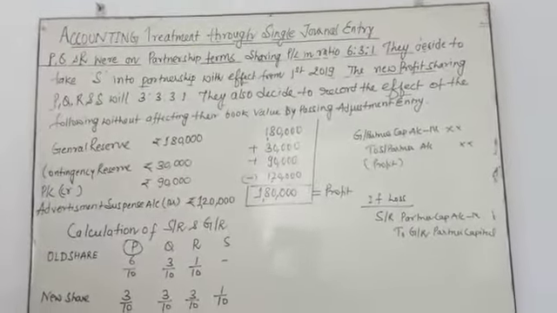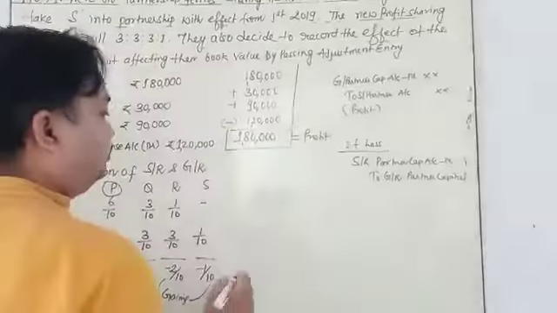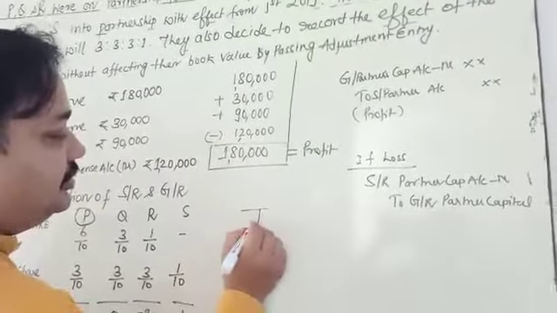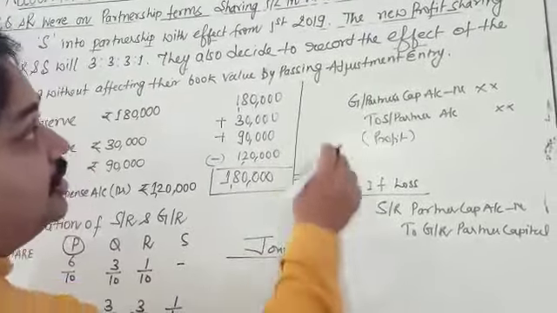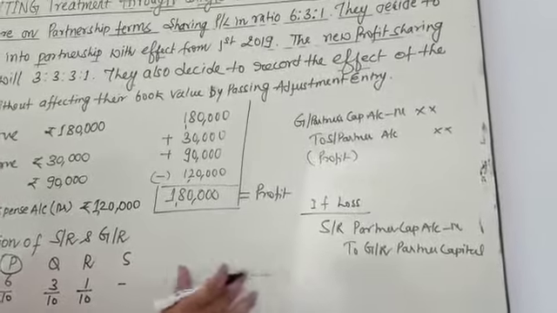So this profit is going to be distributed among these partners. You have to show the journal entry, that is called the adjustment entry. Write adjustment entry, not single entry.